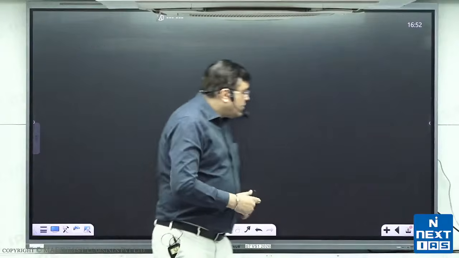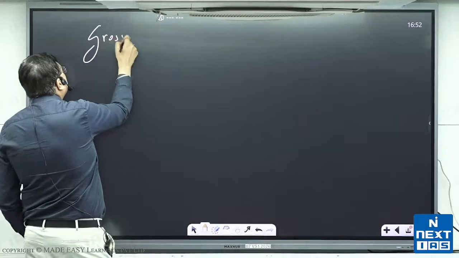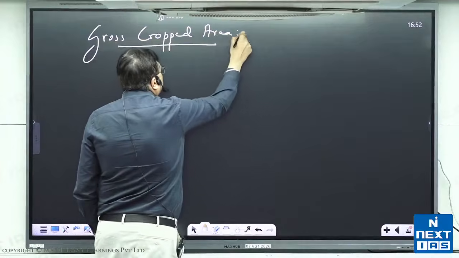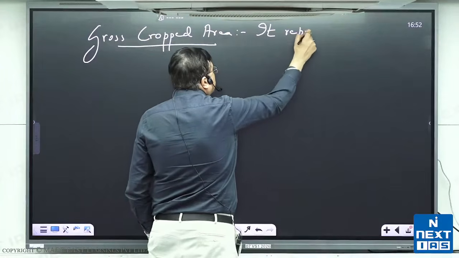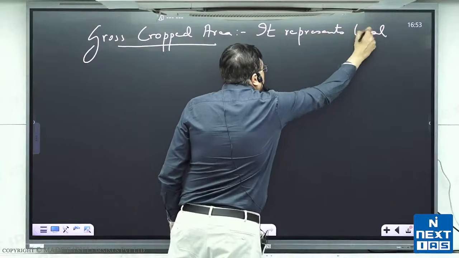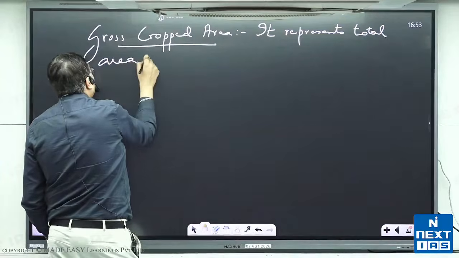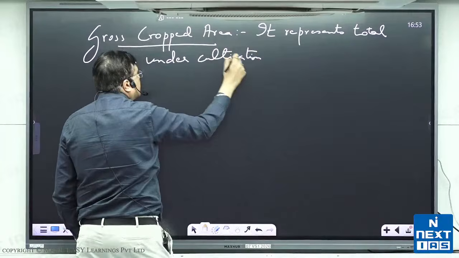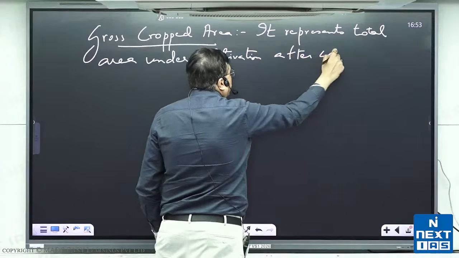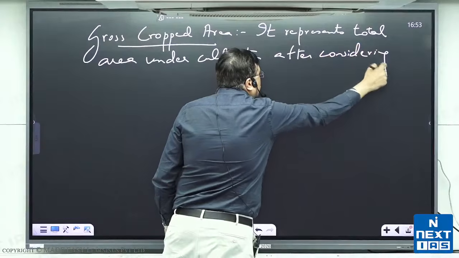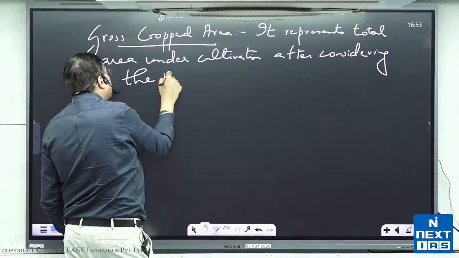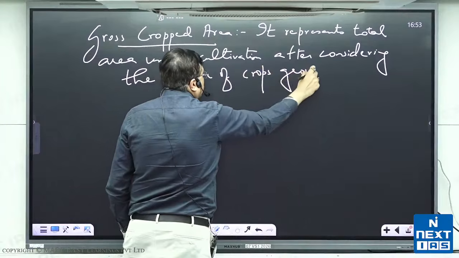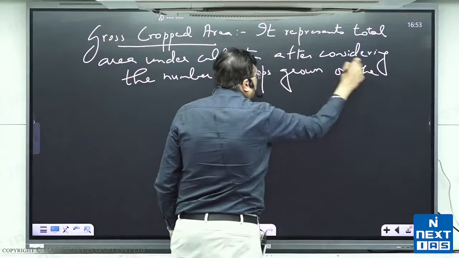Now see, when you see this term, gross cropped area, it represents the total area under cultivation after considering the number of crops grown on the field.